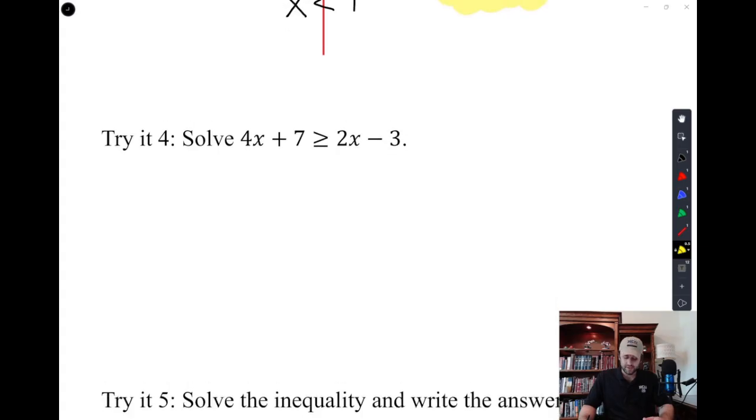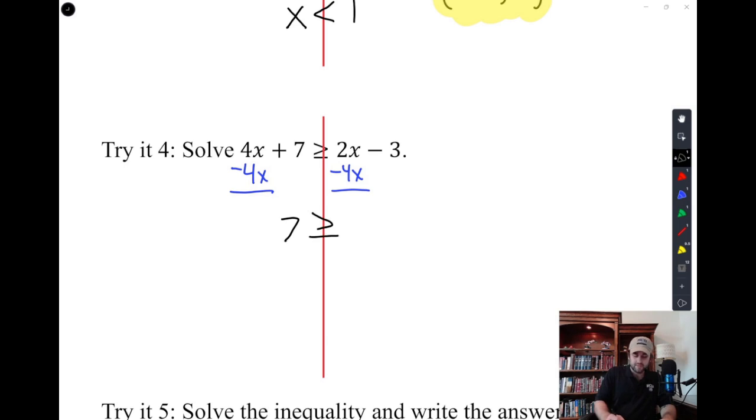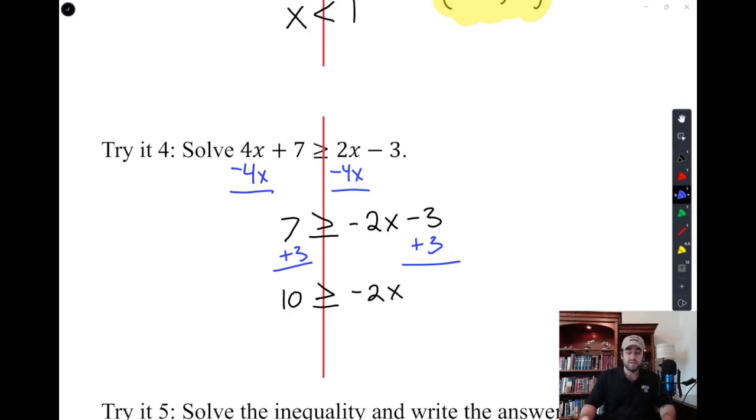Here we have another example. I'm going to do something a little sneaky so that I can force one rule to happen that's an important rule. So I'm going to solve this equation, and I'm going to do so by moving this negative 4x over. I know usually somebody might have had the idea, hey, let's move the 2x over. I'm just going to do this so we can see this rule happen. So we have 7 is less than or equal to negative 2x minus 3. And then we need a plus 3 on both sides. And we get 10 is less than or equal to negative 2x. And then you probably know what the next step is, which is divide by negative 2.